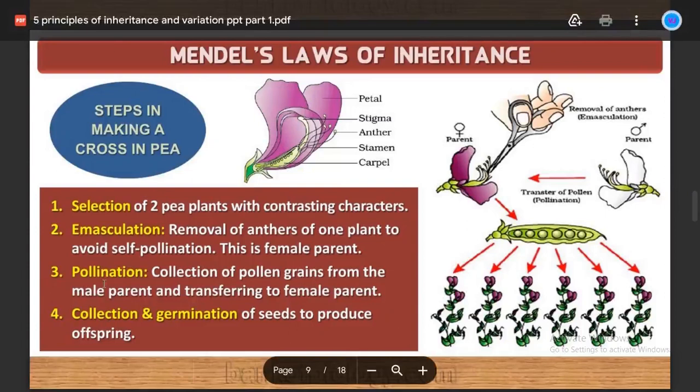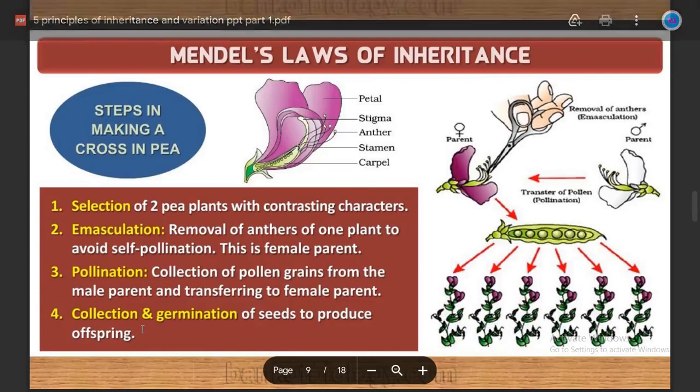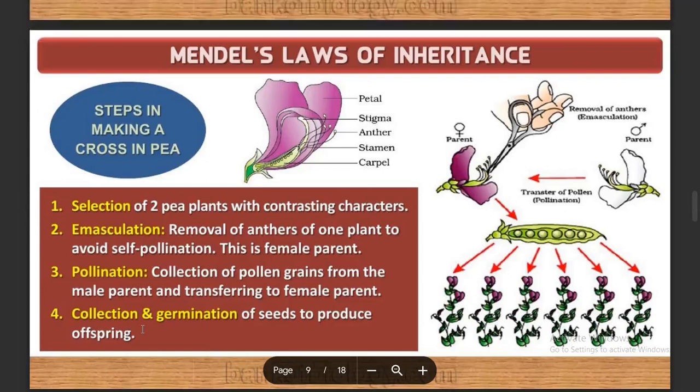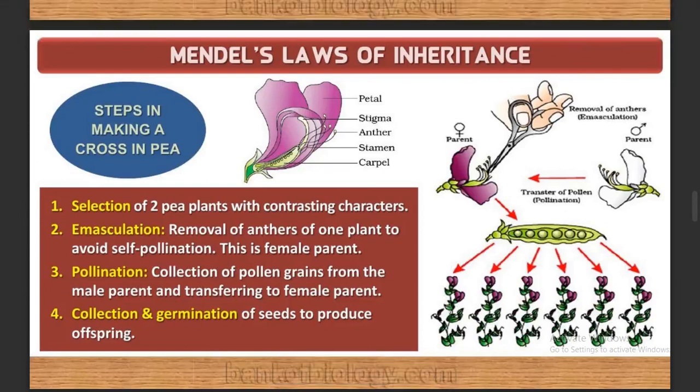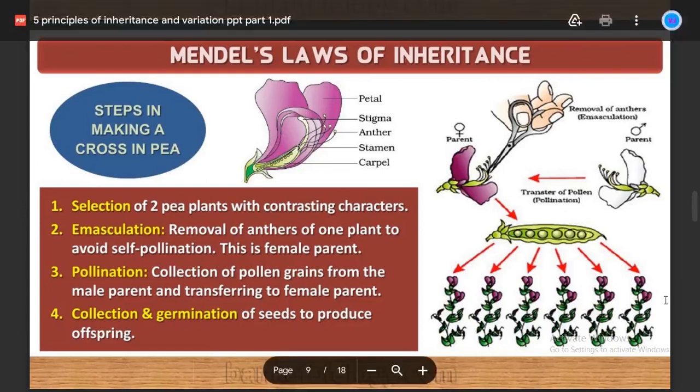The next, that is the pollination which has been conducted. Collection and germination of seeds to produce offspring. Okay, so after this pollination, the flower undergoes fertilization and it will be producing the seeds. So after collecting the seeds, each seed has been once again planted to get a new plant. Only then can you view the result, right? If these seeds fall somewhere, how will you know that? Okay, so that's the reason.